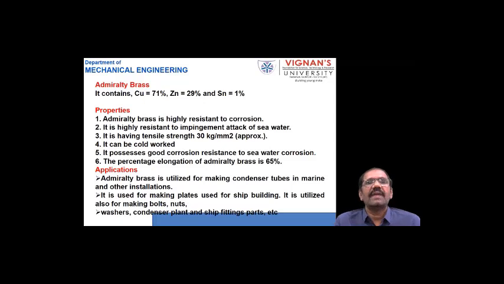Next one is Admiralty brass. It has 29% of zinc and 1% of Sn. Copper is 70%, not 71. Sorry, this is 70%. This Admiralty brass is highly resistant to corrosion. It is highly resistant to the impingement attack of seawater. In marine applications we use this one, so it will not be affected by salt water. It has tensile strength around 30 kg per mm square, and it can be cold worked.